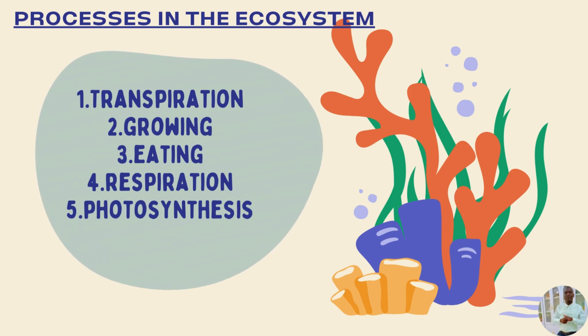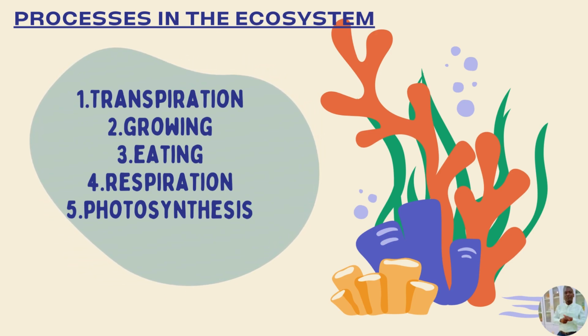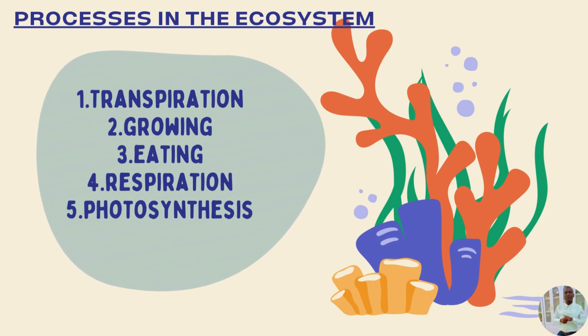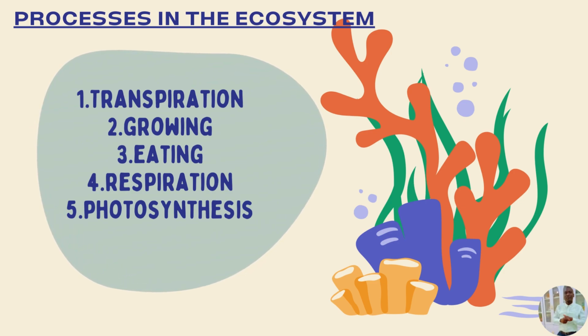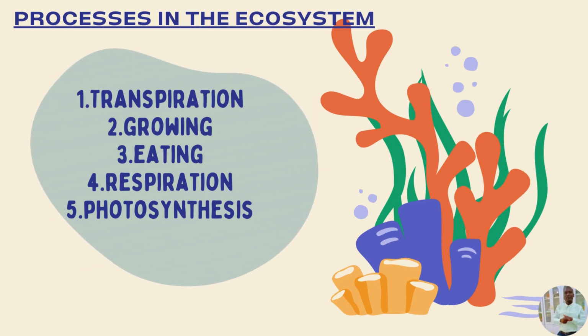Transpiration is the process through which plants lose water into the atmosphere in the form of water vapor. So you can see there is losing or giving out of water. We said ecosystems consist of plants, and these plants lose water into the atmosphere. It means water is being taken out from the ecosystem.